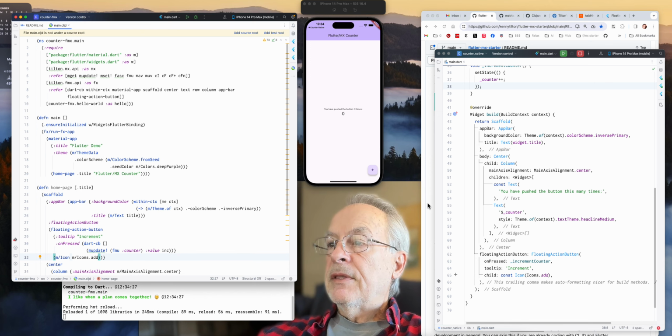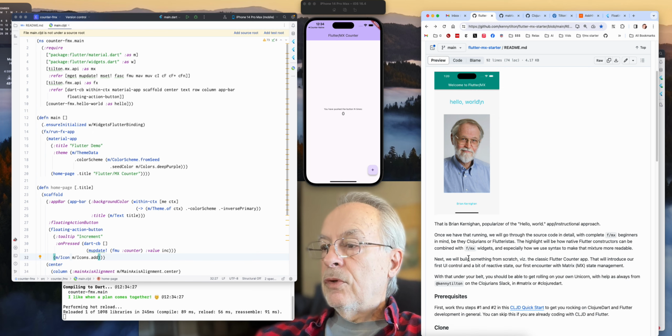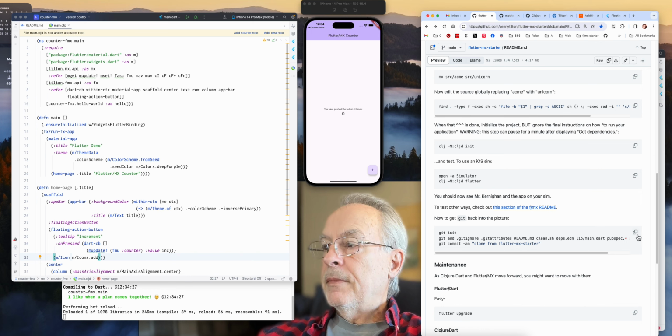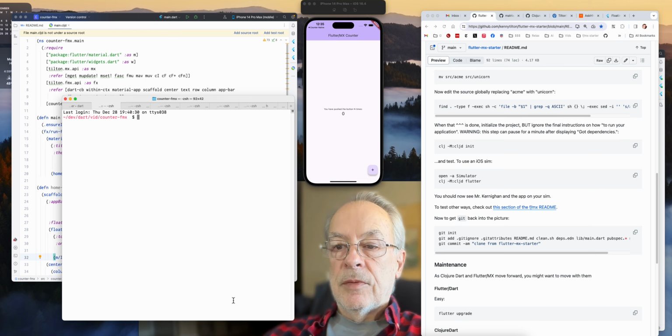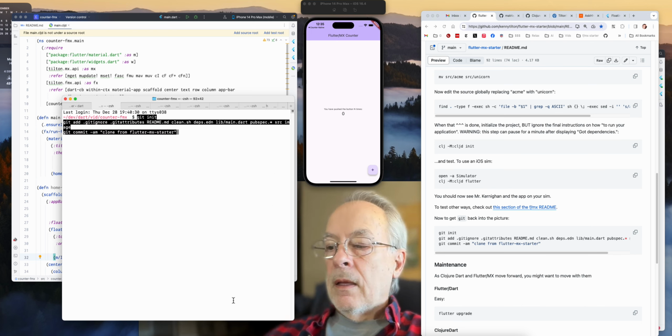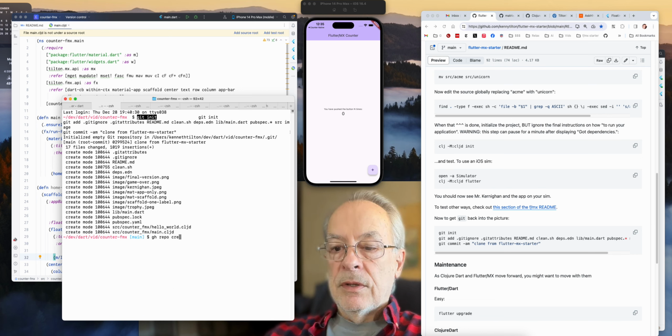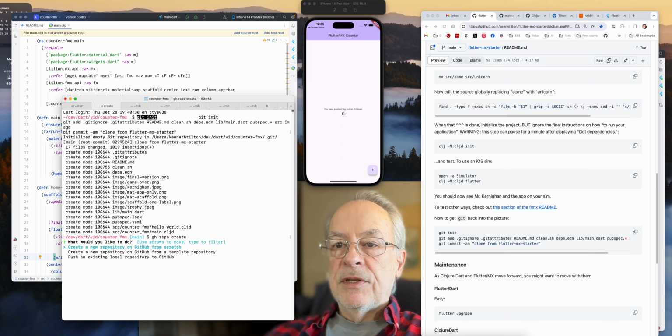What was the next? I promised that we would do the full cycle. We want to do a git init. Okay, I'll go into a new terminal so I can do this. Boom. All right, it fell for that. And what's our next step? Well, I don't show it, but it's gh repo create. So we're actually going to push this thing up to GitHub. What do I want to do? I want to push an existing local repo. Okay, path, good. Sounds good.